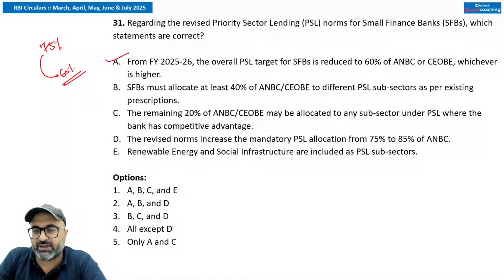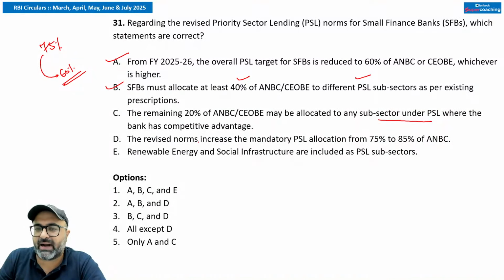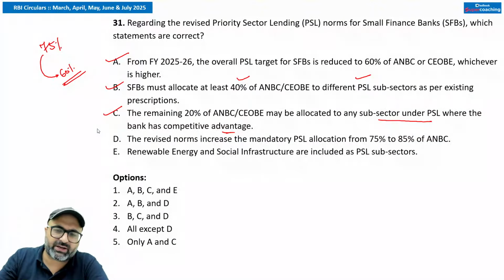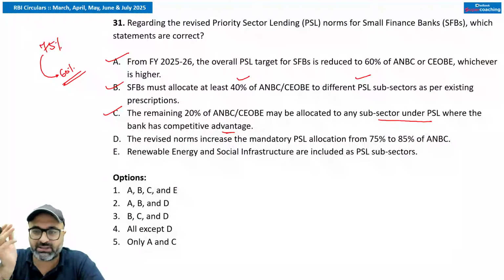This is true. Small finance bank must allocate at least 40% to A, B, C, different priority sector lending subsectors as per the existing values. That is also correct. इसमें कोई problem नहीं है. 40% का ये criteria fulfill करना होगा. The remaining 20% may be allocated to any subsector under priority sector lending where the bank has competitive advantage. तो 40% तो आपने allocate कर दिया to the different subsectors. उसके बाद जो बाकी का 20% है, you can allocate just as per your area of advantage. अगर आप rural area में हैं और आपको लग रहा है कि agriculture में you are enjoying it, then you can mark it for agriculture. That is allowed.